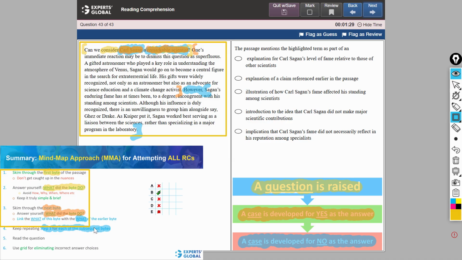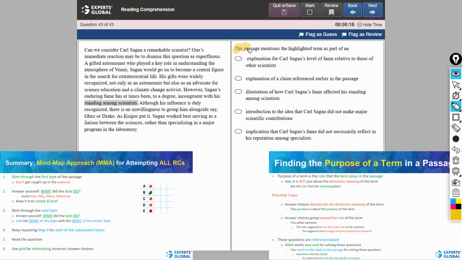We completed the first 4 steps, and now we must go about reading the question stem. Purpose of a highlighted term question here. The context is that a contrast from the information in the previous part of the passage has been introduced, and the contrast is that the fame of our scientist is incongruent with his standing among scientists. So, what is this highlighted part doing? It is showing a contrast from the fame of our scientist.